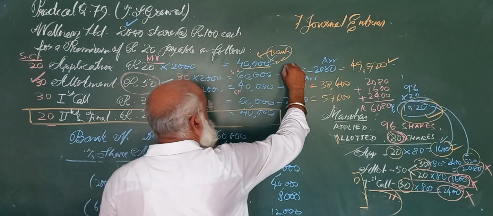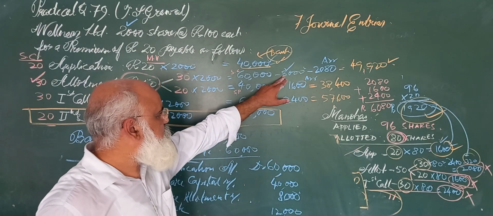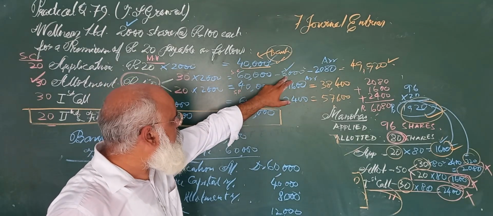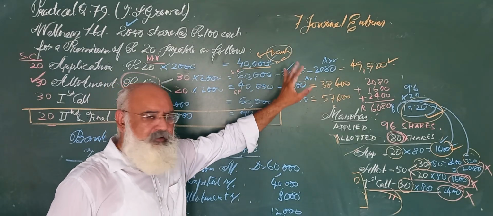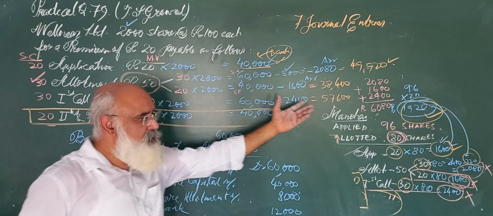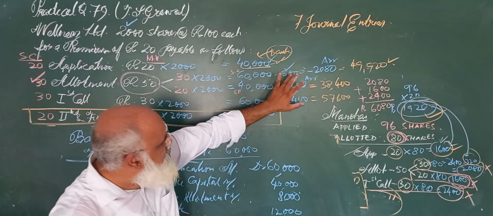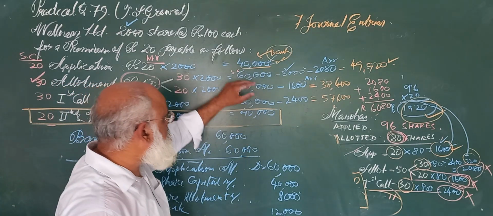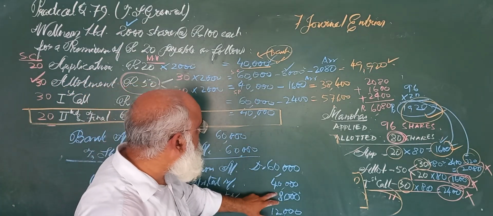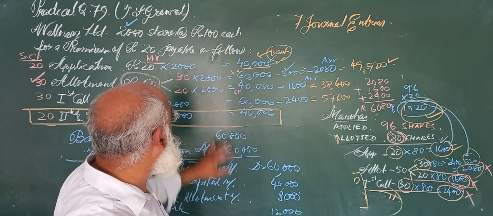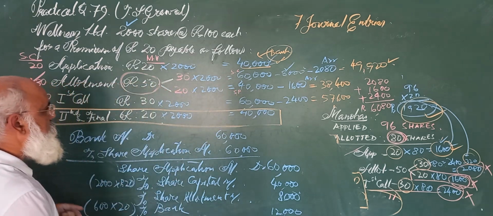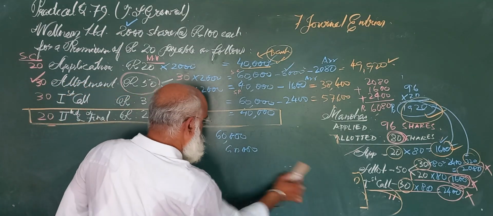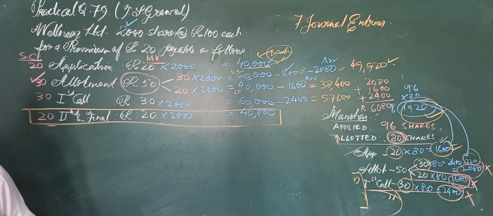Now look here, this satisfies this. You see, we have already written here. This money will not come in allotment because it has already been received and the company is treating it as an advance, and the company is going to adjust that money. So this first condition is fulfilled. You see everything is fulfilled. 60,000. 8,000. Now we will see the second round. The second round is of allotment. Now the entry for allotment.